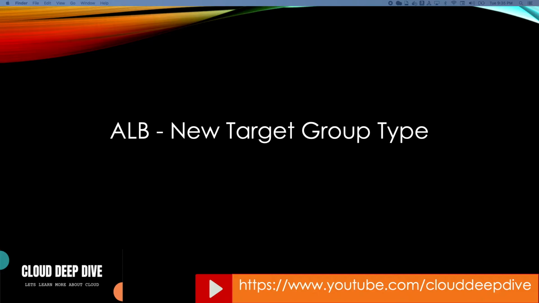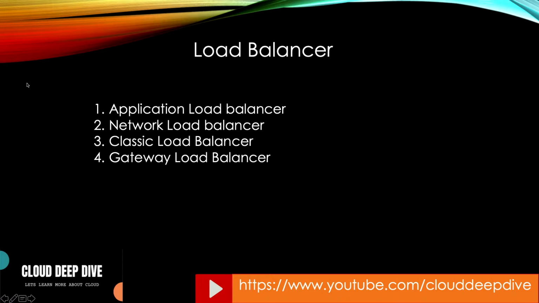Before we jump into that, let's first discuss load balancers. There are four kinds of load balancer: Application Load Balancer, Network Load Balancer, Classic, and Gateway Load Balancer. Gateway Load Balancer I already covered in a different video, and I can provide you the link in the description, and you will get it on the right hand side corner as well. For Classic Load Balancer, AWS recommends creating it only if you are using EC2 Classic instances, which are the old type of instances. For the newer type, they recommend you use either Application or Network Load Balancer.